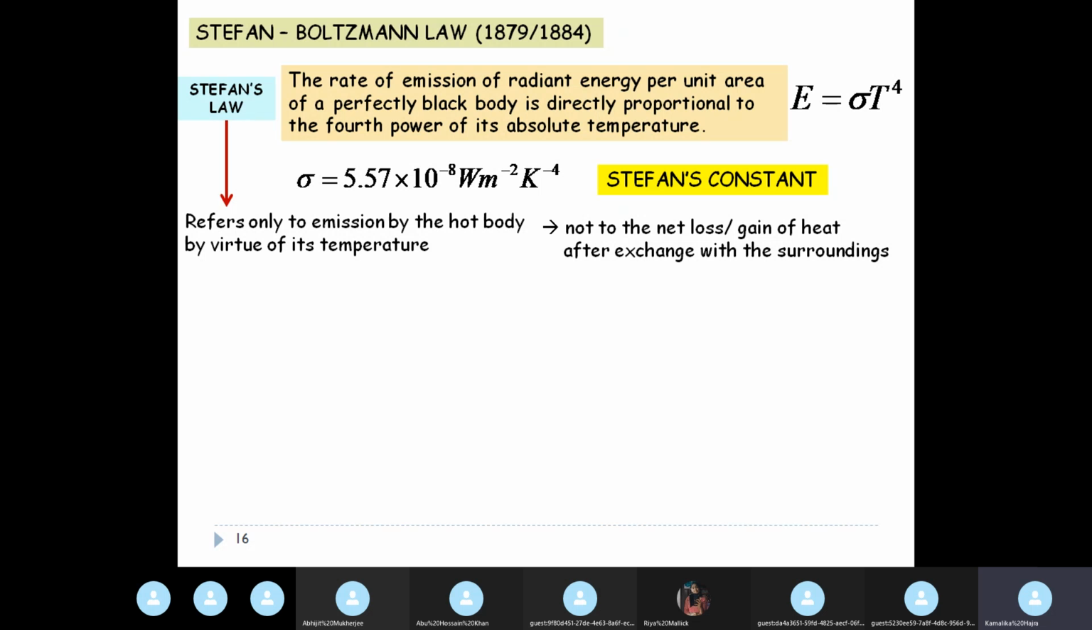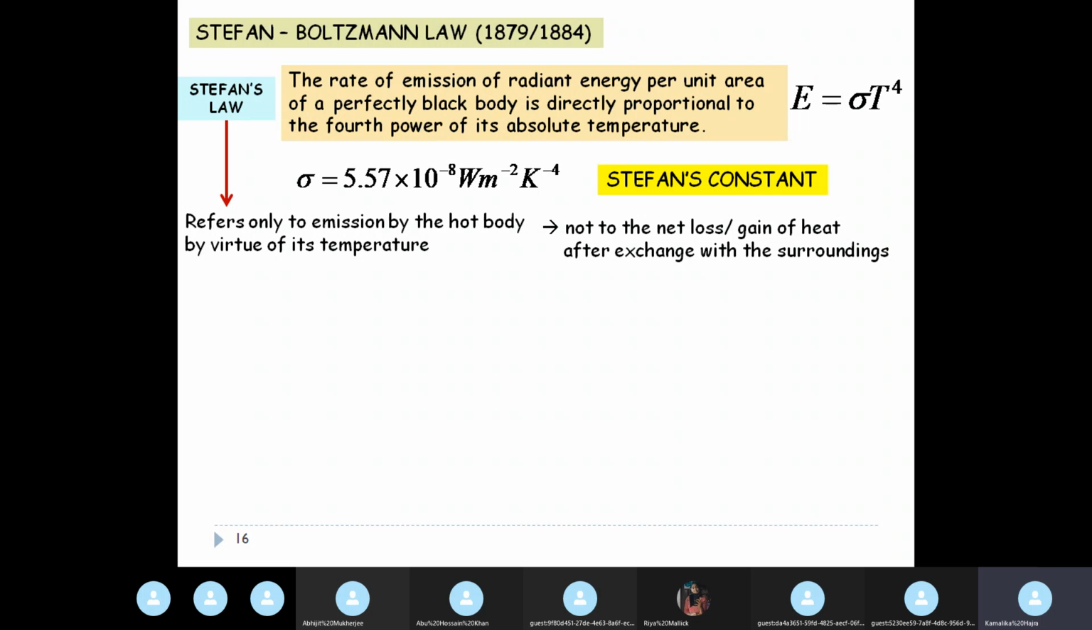The thing that I discussed in my last class and also in the beginning of this class, that when there are several objects around you, suppose we have an enclosure where there are several objects, there will be exchange of heat between all the objects. If you consider any one of the objects, then the net amount of heat that it is radiating or absorbing depends on the summation of the heat exchange with it by all the objects in its surroundings. Okay, but Stefan's law is not considering all this.